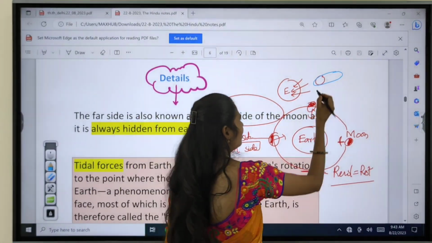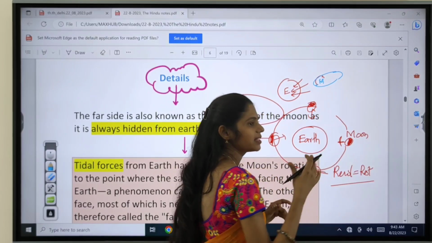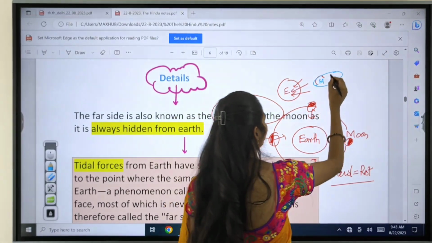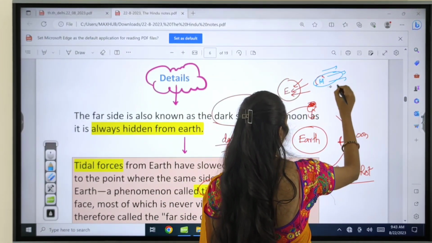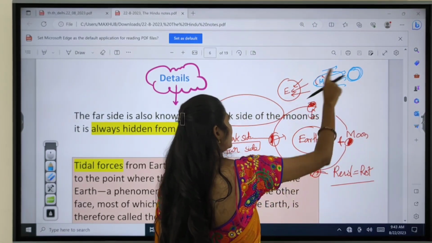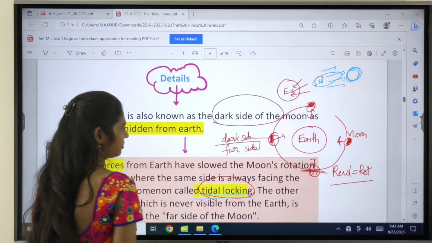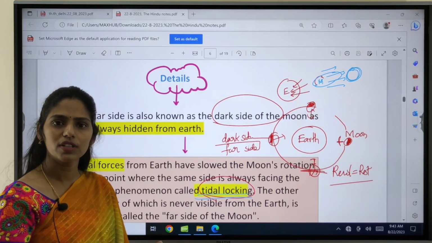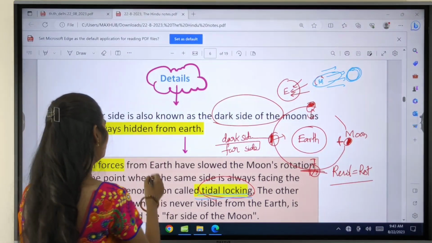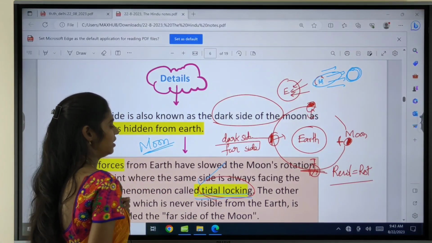And even if you see here we have the moon, right? The moon also has some gravitational force and it wants to maintain its structure. So because of this, the opposite force will be created in the moon, and because of this, the round shape of the moon is maintained. This type of forces acting on the moon are called tidal locking. Okay, so because of this tidal locking, we can't see the far side of the moon from the earth.